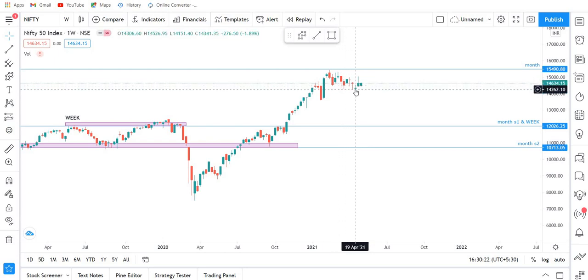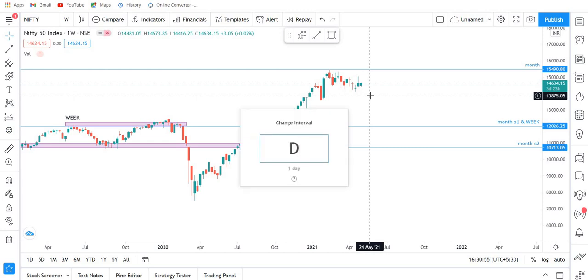When the market is in a downtrend, this kind of upper side rejection candle is preferably called a bullish or pattern reversal candle. But when made in a channel, look, this is a channel, the Nifty 50 is accumulating in this range, and these upper side rejections are not a good signal. So the weekly chart is a little less bearish, but it's still bearish. But the monthly charts are strongly bearish, so the longer time frame always dominates.